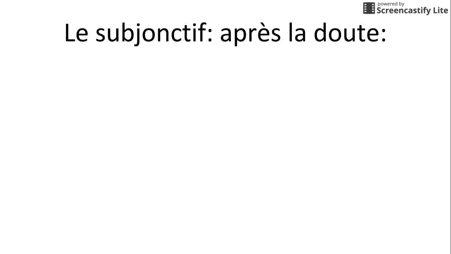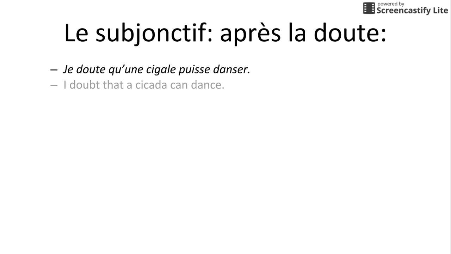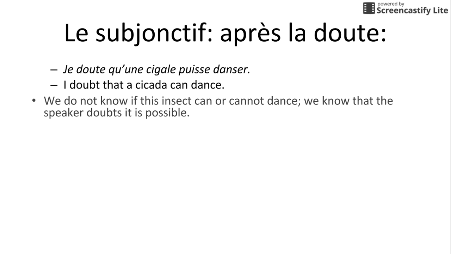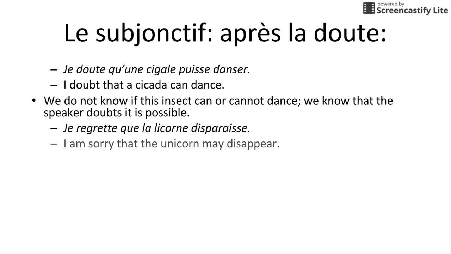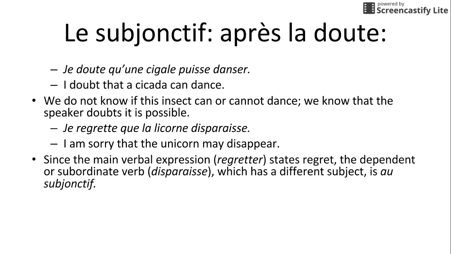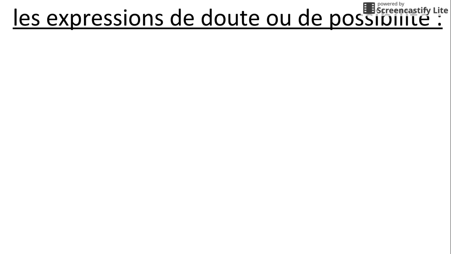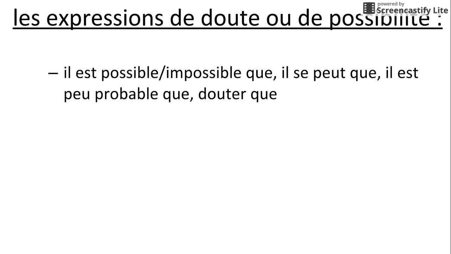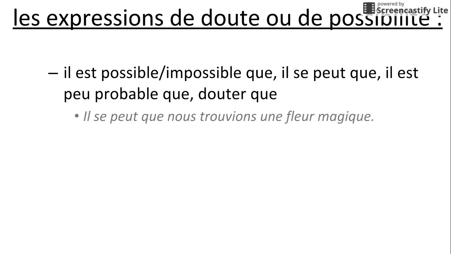We're also going to use the subjunctive after expressions of doubt. We use the subjunctive because we're uncertain, it's unclear, we don't know whether it's possible, we don't know if the speaker recognizes that this could be a fact or not. Here are some expressions of doubt or possibility. And remember, these are not in the subjunctive themselves, right?